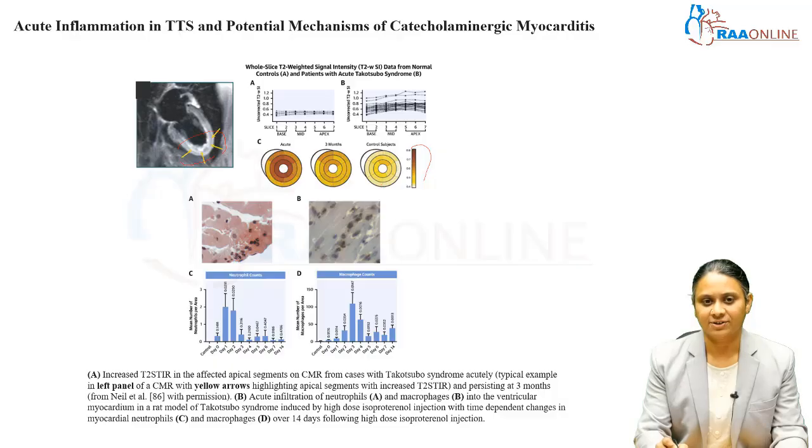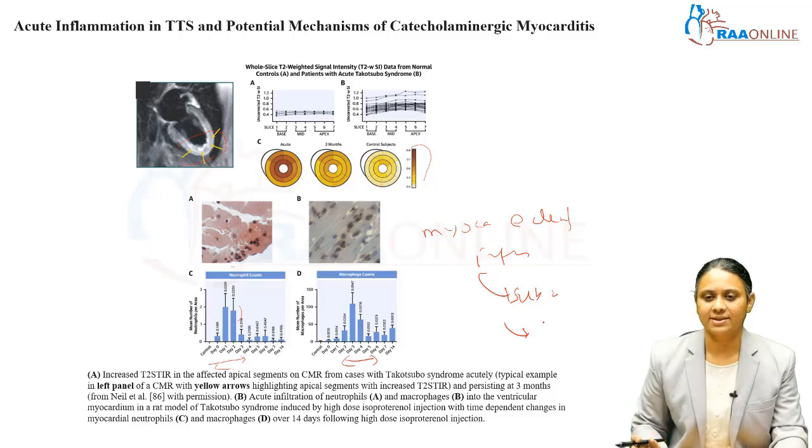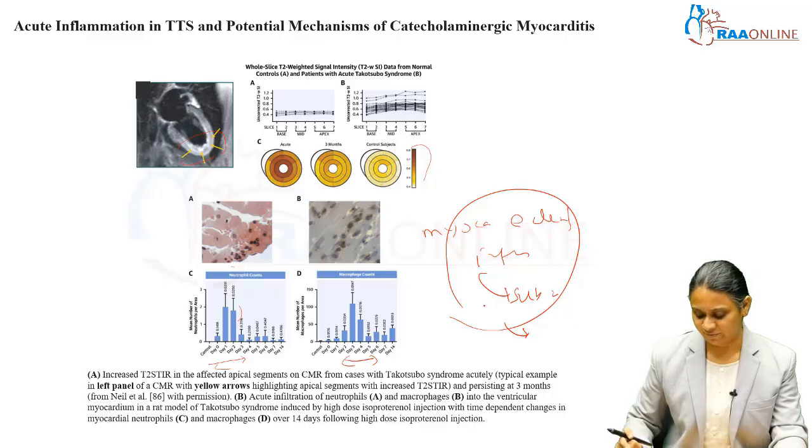So, this is the infiltration of the myocardium with neutrophils. In the initial 0 to 3 days neutrophils are increased. So, these are neutrophilic polymorphonuclear leukocytes, while later, after the 3rd to 5th day, there is increased macrophage infiltration resulting in myocardial edema and inflammation. So, this is the substrate for life-threatening arrhythmia, and most of the ECG changes are because of this, resulting in QTc prolongation and global T-wave inversion, very deep T-wave inversion, which is a very classical feature of stress cardiomyopathy.